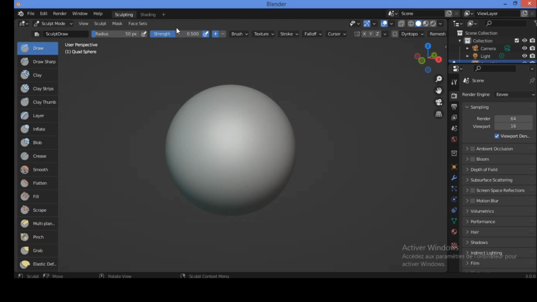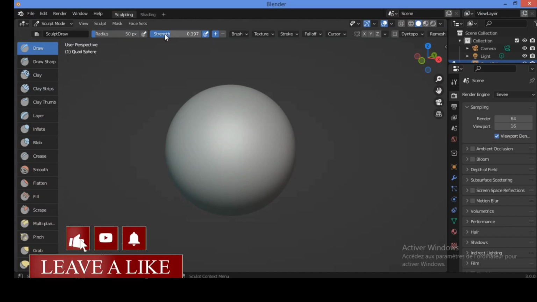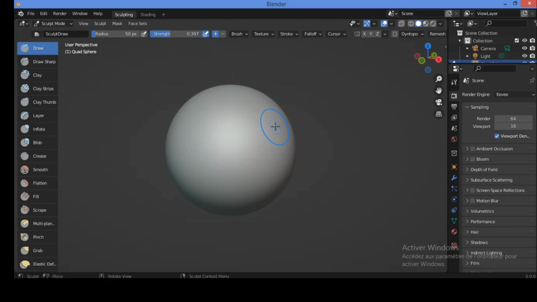Also, you can use this strength slider over here to set up the strength of the brush and the range where the brush can alter or make some drawings.